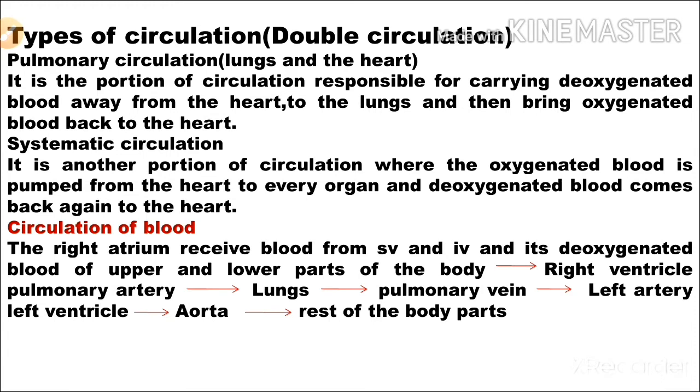It passes to the pulmonary vein, and the oxygenated blood is carried to the left atrium and flows to the left ventricle. The left ventricle pumps this blood to the aorta, and the aorta pumps the oxygenated blood to the rest of the body parts. Clear?